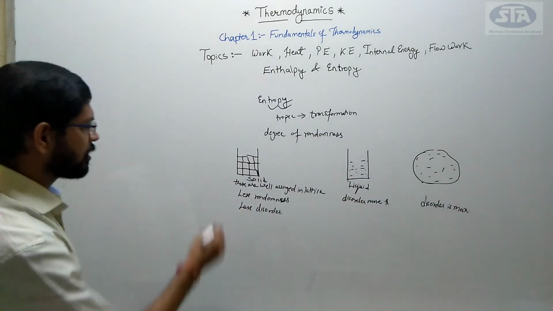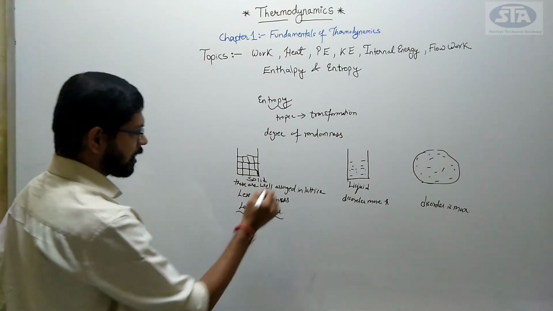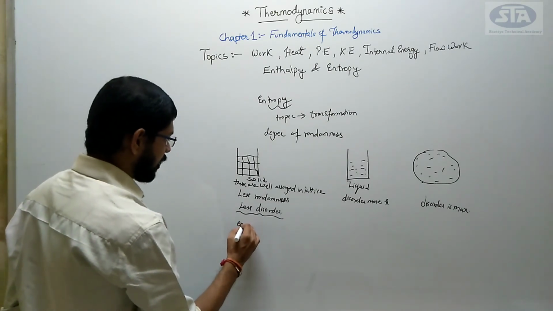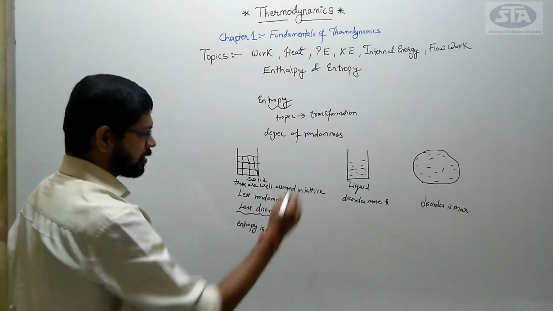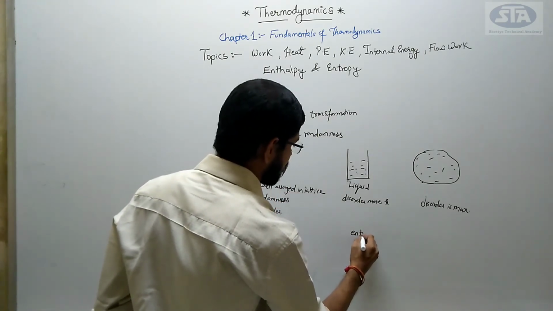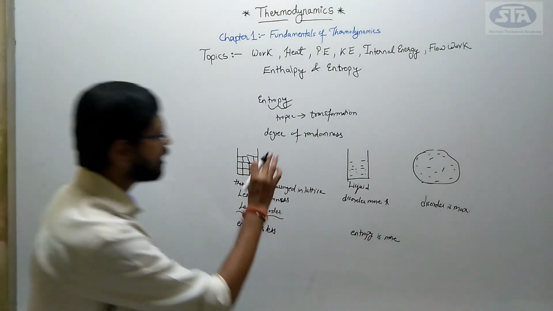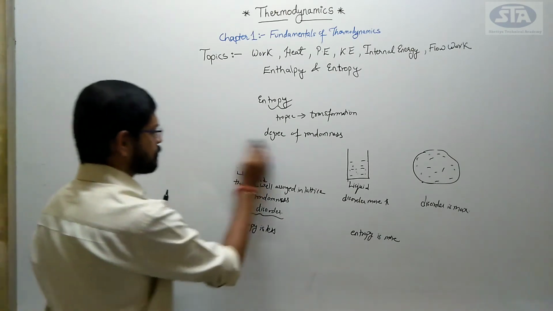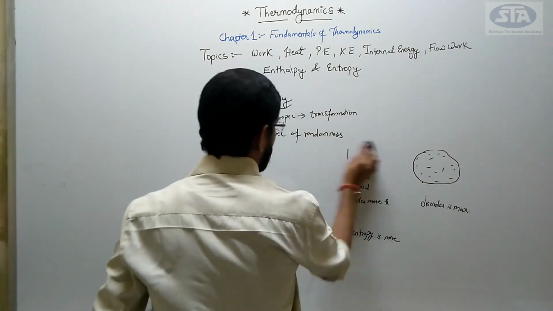So we can say that in this first case, as the degree of randomness or disorder is less, the entropy is less. In this case, we say that entropy is more. Clear with the definition of entropy? Now, let's see how we represent it mathematically.